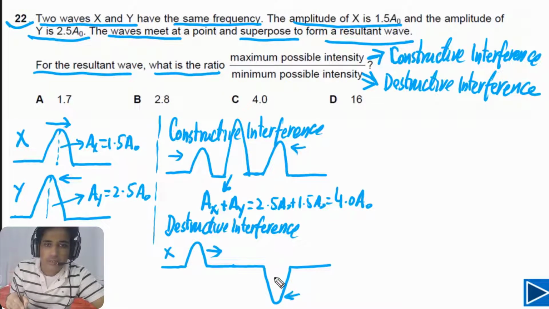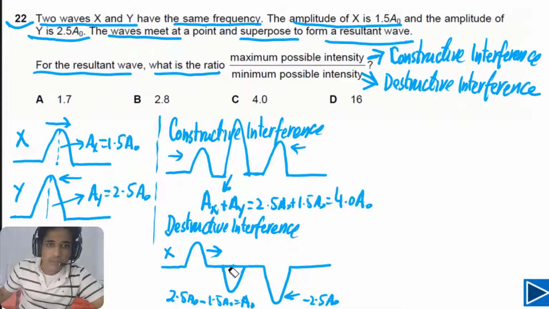In this case, the amplitude of this one is negative, so this is negative 2.5 A naught. Then this one is 1.5 A naught. So when they interfere at this point, they will cancel each other and we will get the minimum value of amplitude. We can subtract 2.5 A naught minus 1.5 A naught, so this will be equal to A naught.